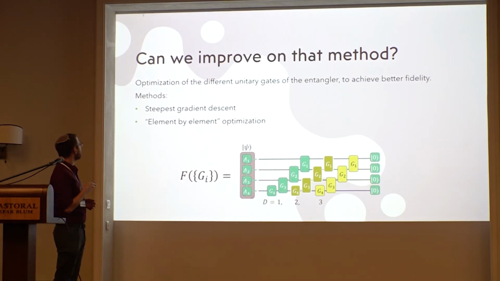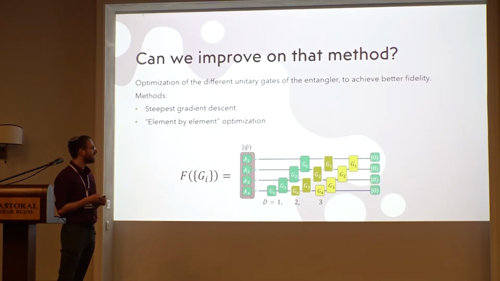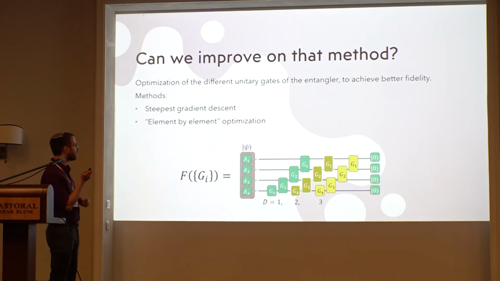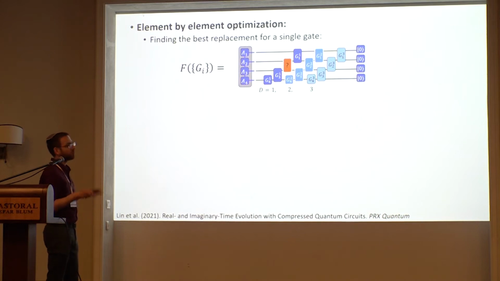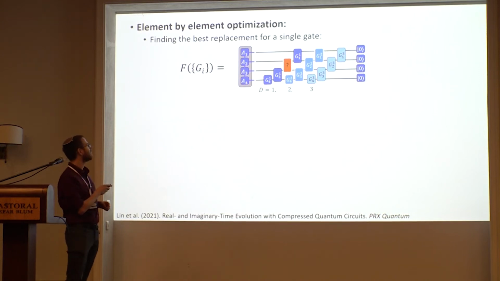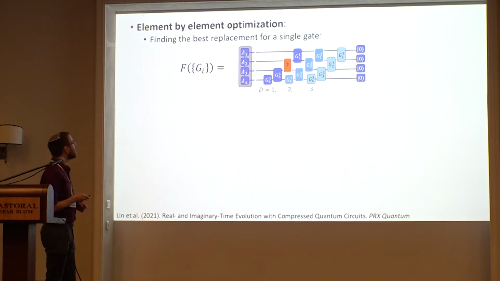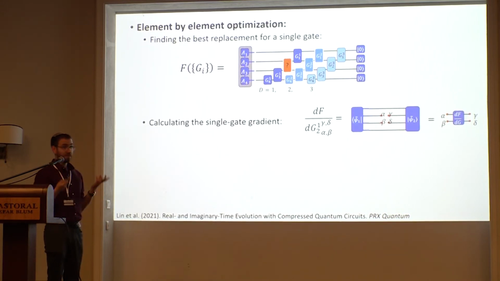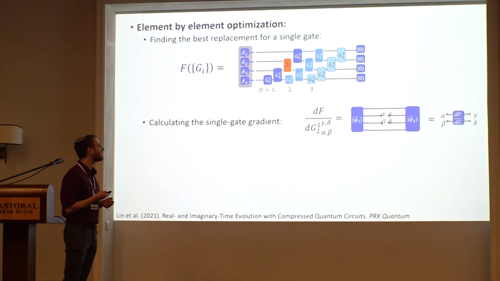Or we did it by a slightly different optimization scheme, which is taken from the world of tensor network optimization. It goes like this: we fix all the gates and pick one gate, and we ask ourselves, what is the best gate that we could put here that will maximize our fidelity? Apparently this question is pretty easy to answer. It has an analytical solution.